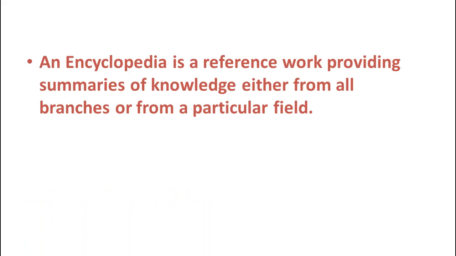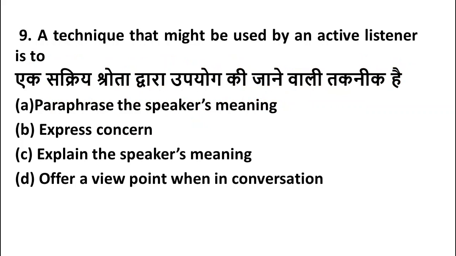Encyclopedia is a reference work and it provides summaries of knowledge either from all the branches or from a particular field. The next question is, a technique that might be used by an active listener is to, who is an active listener? Who is understanding the given information, he is known as the active listener.